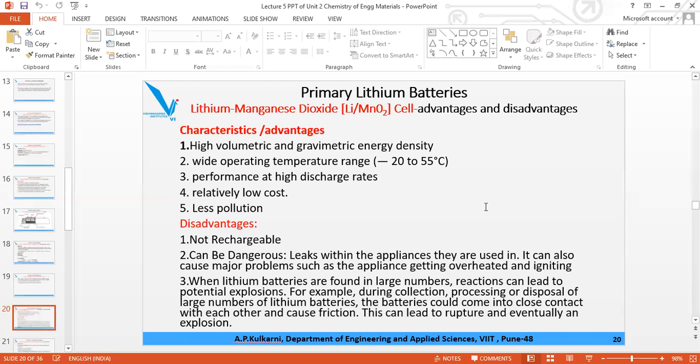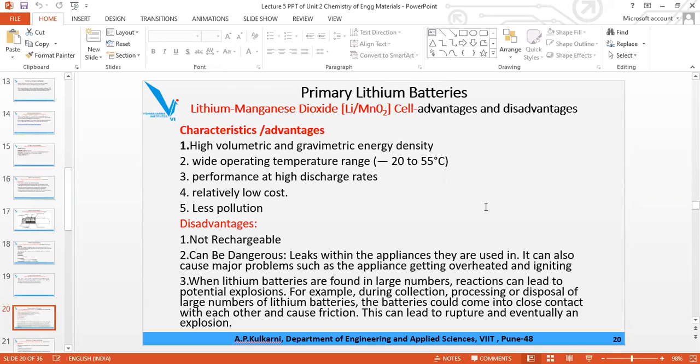Just recall your memory: how much was the value for gravimetric per kg? It was 200 watt hour per kg, and for the volumetric energy density, it is per liter and it was 400. Do you remember? Okay, so this is the characteristic property for both.